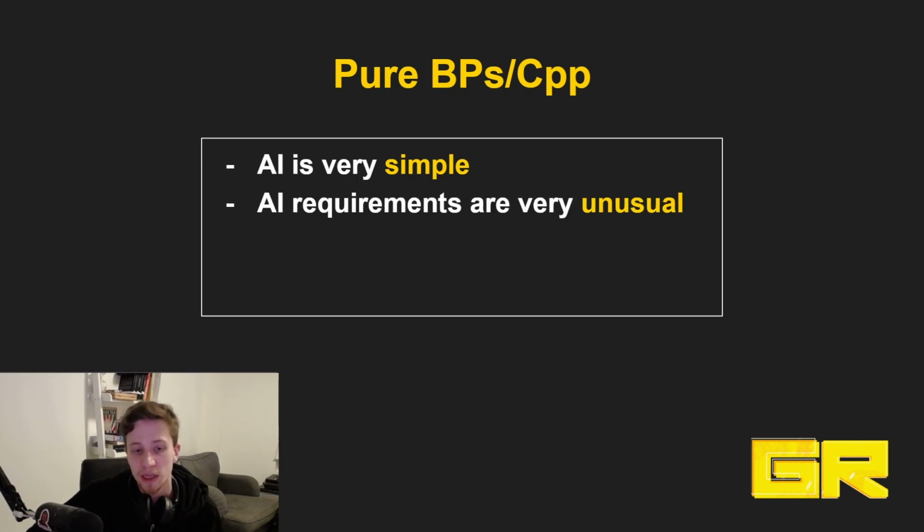You may be in a situation where your AI requirements, the way the AI should behave, is very unusual. Maybe your AI doesn't work with states. Perhaps everything should be happening simultaneously. It would be very strange AI, very different to how majority of the games work, but perhaps you will work on a game where that is the case. In such case, it may make sense to create your own AI system.